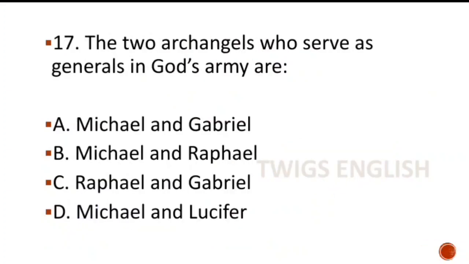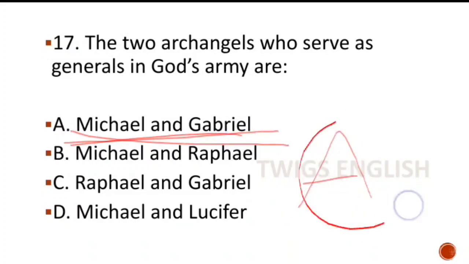Now proceed to MCQ number 17. The two archangels who serve as generals in God's army are, options are Michael and Gabriel, Michael and Raphael, Raphael and Gabriel, Michael and Lucifer. Here the right answer is Michael and Gabriel. That is option A.